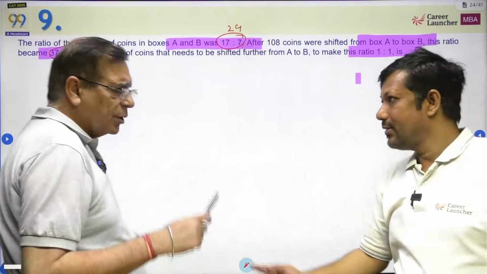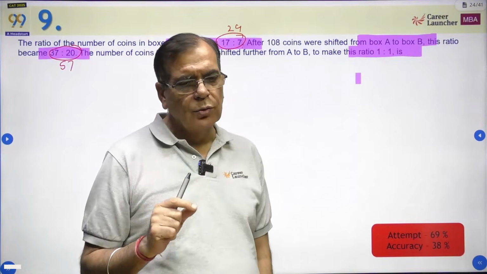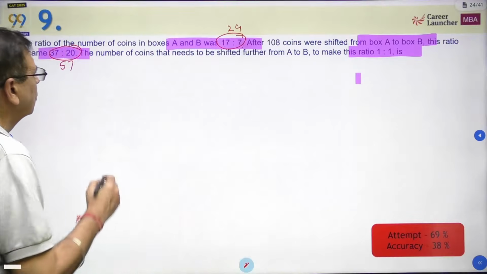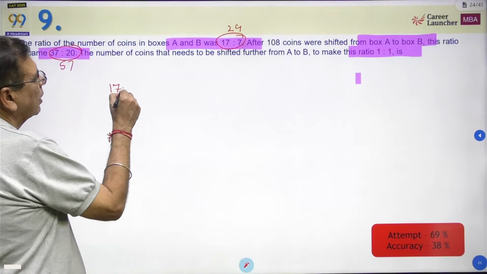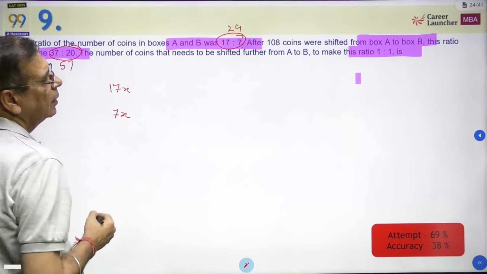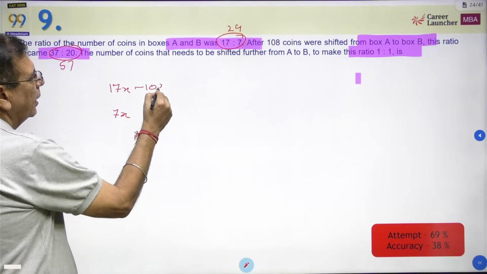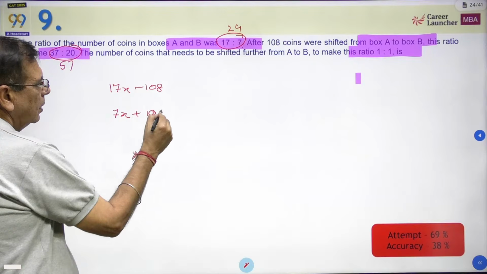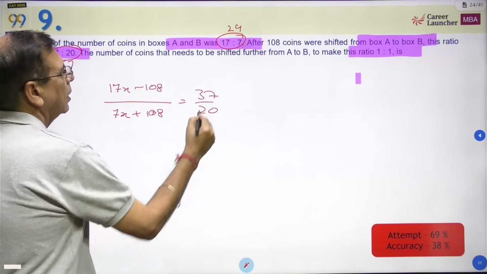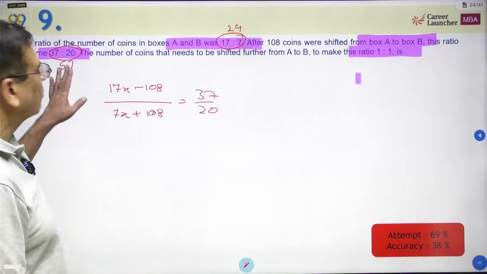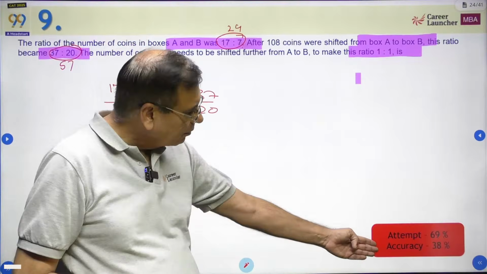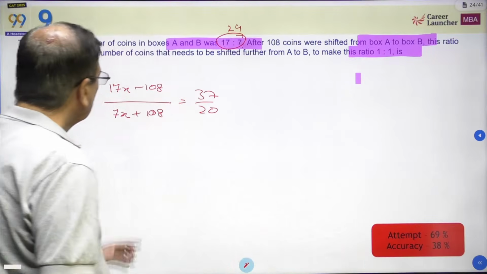In this kind of question, I find most of the time students do lots of work, lots of effort being put in, more calculation done. So typically, how would students do it? Let the number of coins in the first box be 17x, in the second box be 7x. 108 coins are shifted from here, so 108 coins will come here, and this ratio becomes equal to 37/20. Standard, this is the way students will do it. Absolutely right, nothing wrong with it. But time will take a lot, and that is why the accuracy is low. So this is what has been done.